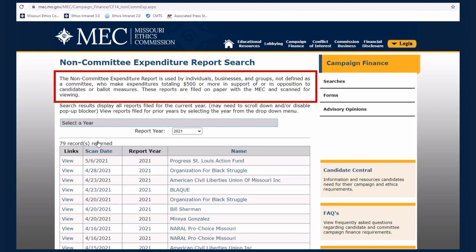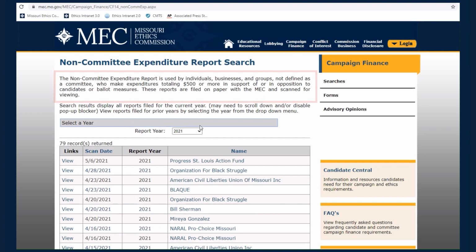Individuals, businesses, and other groups not defined as a committee who make expenditures totaling $500 or more in support of or in opposition to candidates or ballot measures file a non-committee expenditure report detailing the money spent.